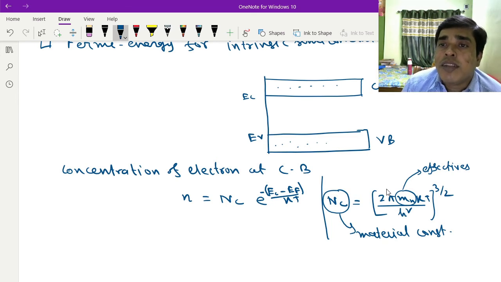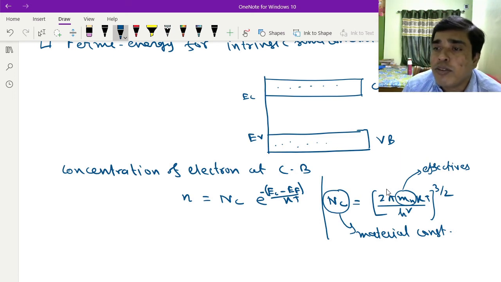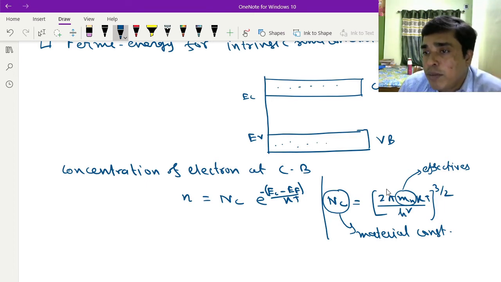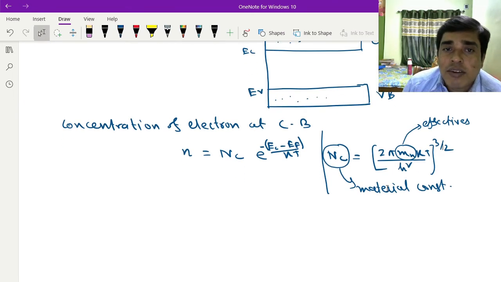So Nc is called the material constant, given by (2 pi mn kT by h square) whole to the power 3 by 2, where h is the Planck constant and k is the Boltzmann constant. This is the concentration of electrons in the conduction band.